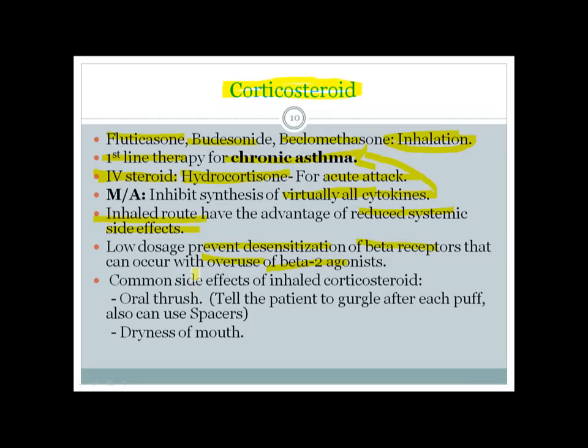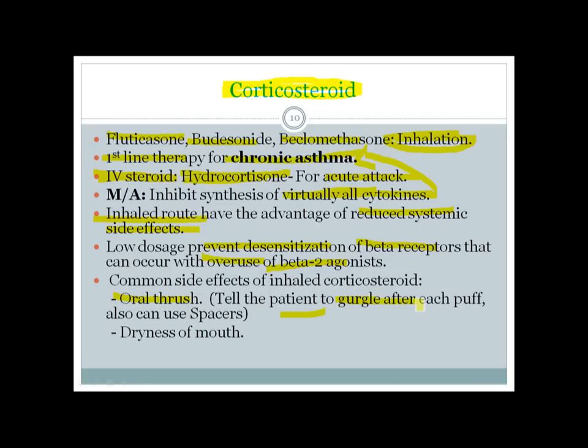Okay, and the most common side effect of inhaled corticosteroids is oral thrush, because as you know, corticosteroid is an immunosuppressive agent. So if you use it locally, there will be local immunosuppression, and as you take it in inhaled form, it goes through your mouth and through your pharynx into your respiratory tract. So there will be candidiasis, because your local immunity is suppressed, so candida will grow up. And that's why you have to tell the patient to gargle after each puff.